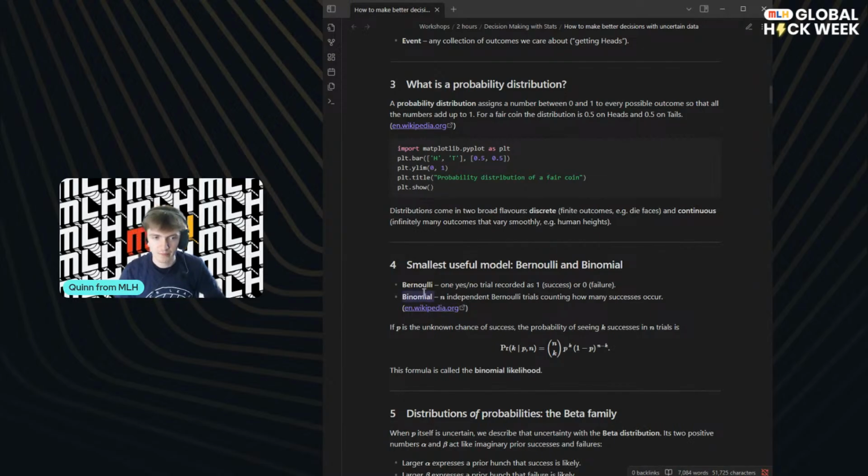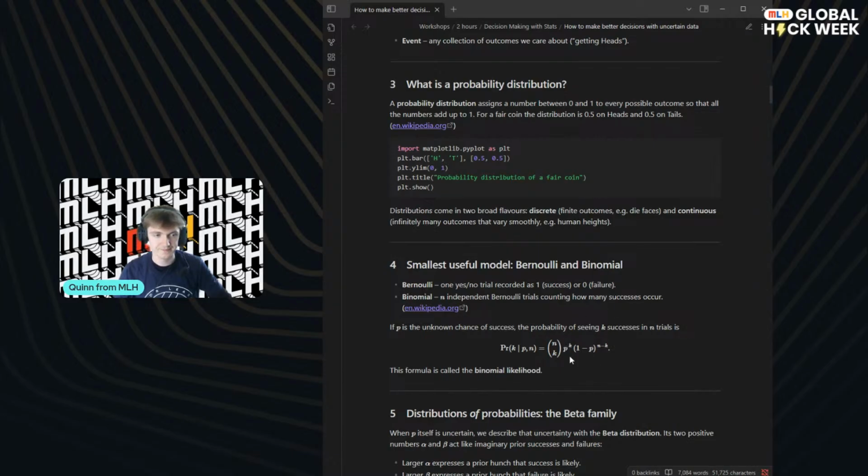And then you get this thing called a binomial distribution. This is 20 of these Bernoulli trials, or n times, and we're assuming that they're independent, i.e. if I rolled a dice or tossed a coin 20 times, the previous ones don't affect the next ones. They never would, unless you've got some kind of intelligent dice. If you programmed a dice on a computer and rigged it, you could make it dependent, but that would be very weird. And then you get this formula here, which is the probability density function for a binomial distribution. This might seem familiar to you if you've done any statistics before.